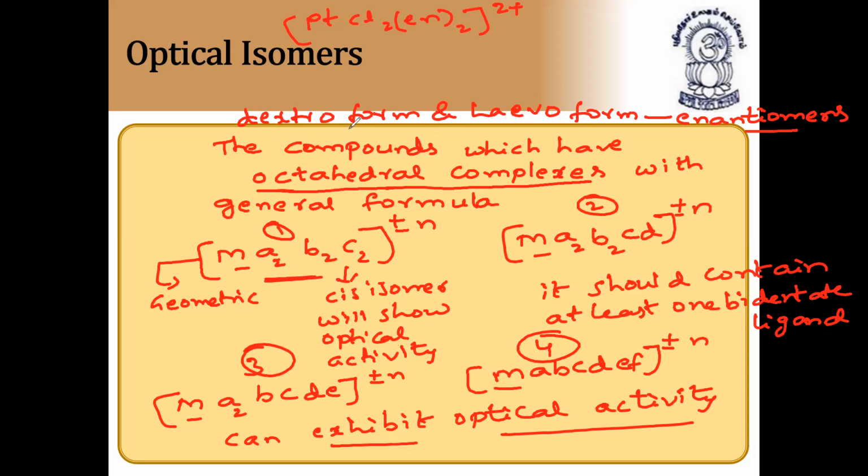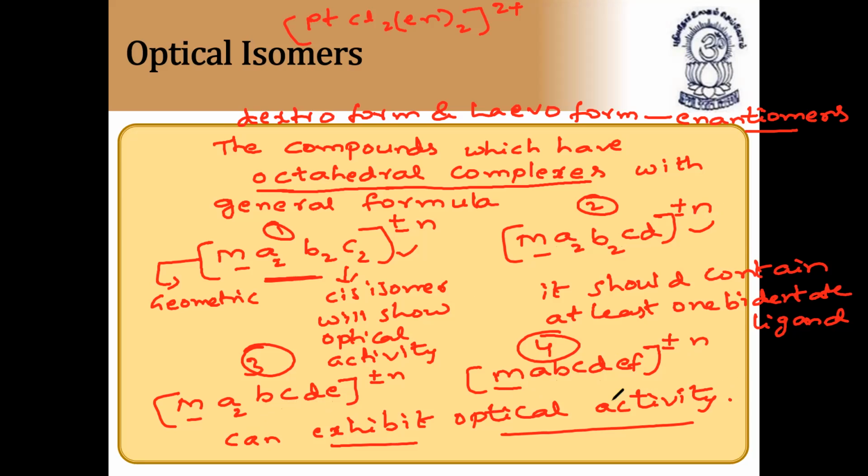I hope you have written all this concept in your classwork. It's very, very important. Concept 1, 2, 3, 4. Which type of molecules will show optical activity? The coordination compounds, the complexes which have octahedral geometry with general formula Ma2B2C2 plus or minus n, Ma2B2CD plus or minus n, Ma2BCDE plus or minus n, and MABCDEF plus or minus n, can exhibit optical activity.